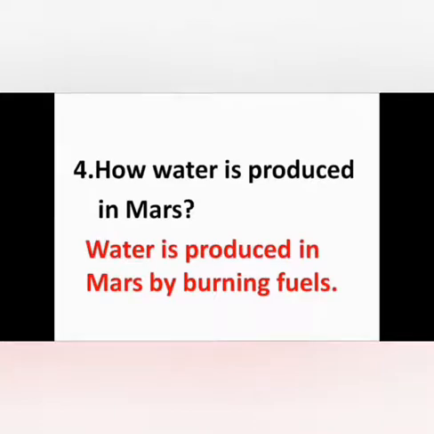How is water produced in Mars? How is water produced in Mars, children? Yes, very good. Water is produced in Mars by burning fuels. Only by burning fuels, water is produced in Mars, whereas the main source of water on earth is rain. We get water naturally from rain.